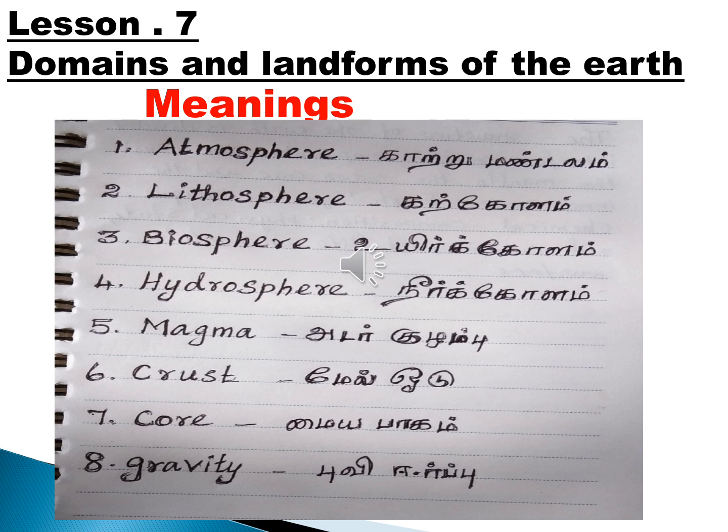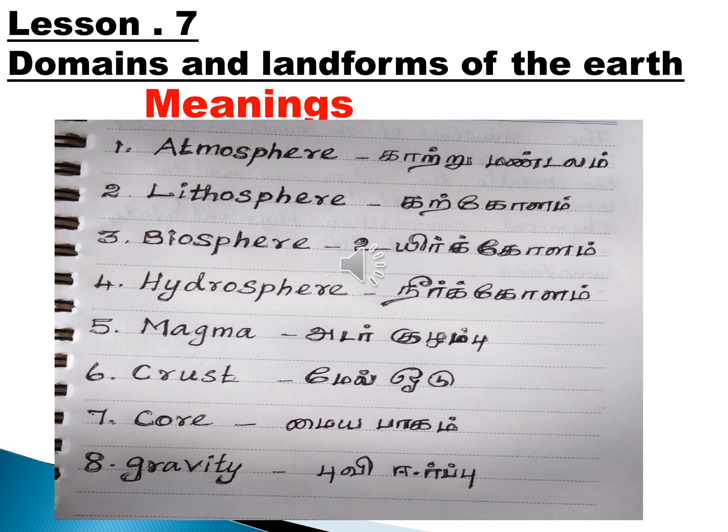Then leave one line and write the second one, lithosphere: கற்கோளம். Finished? Then leave one line and write the third one, biosphere: உயிர்கோளம்.